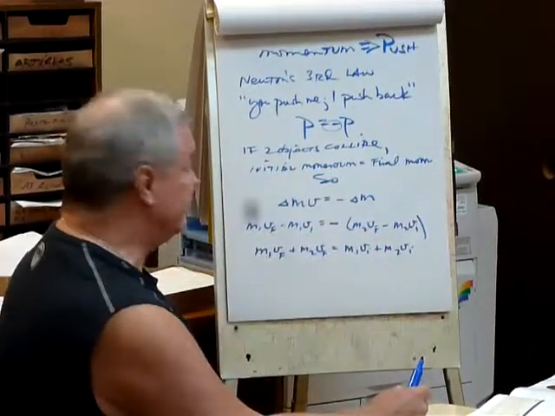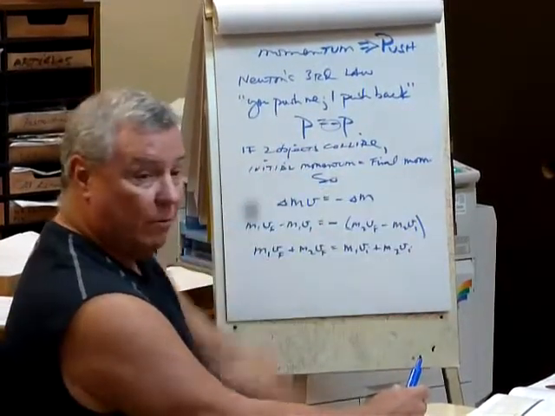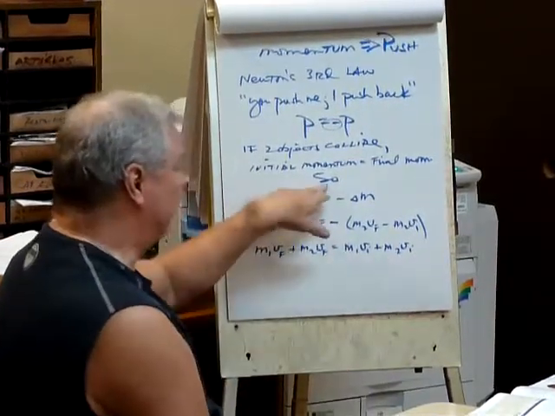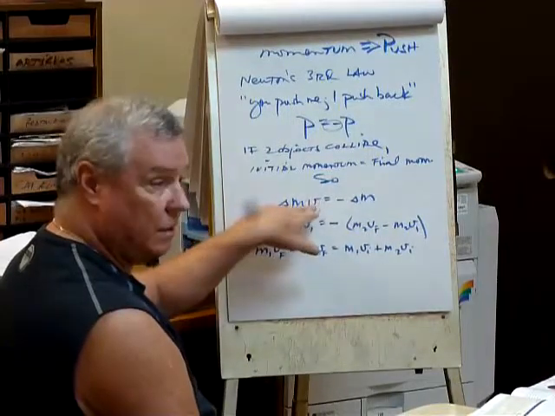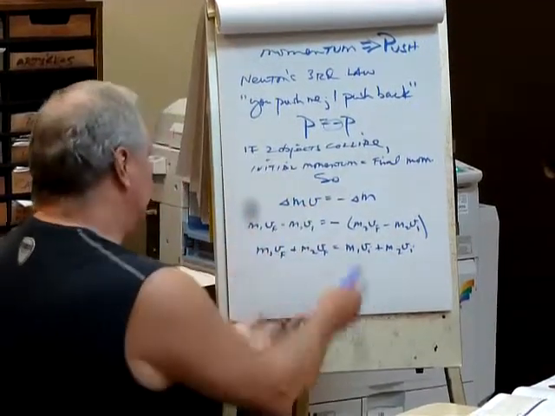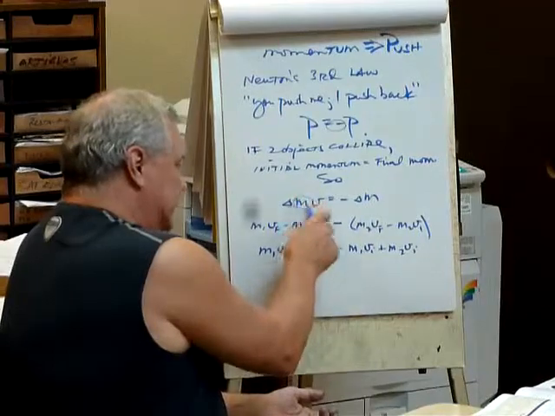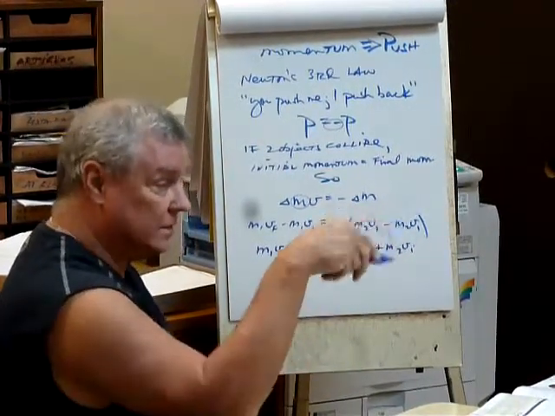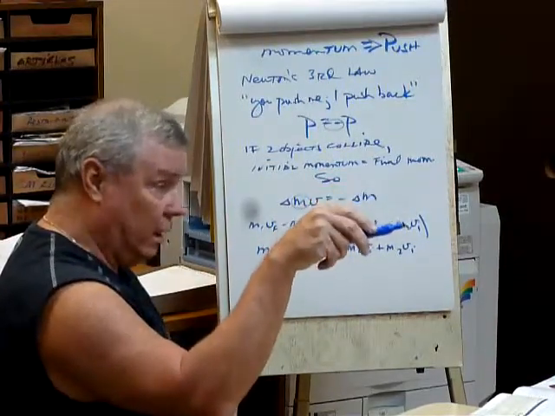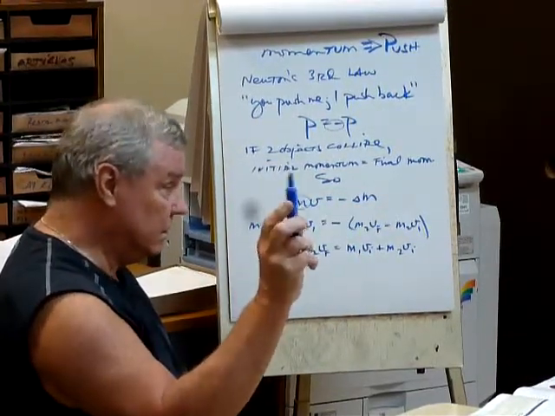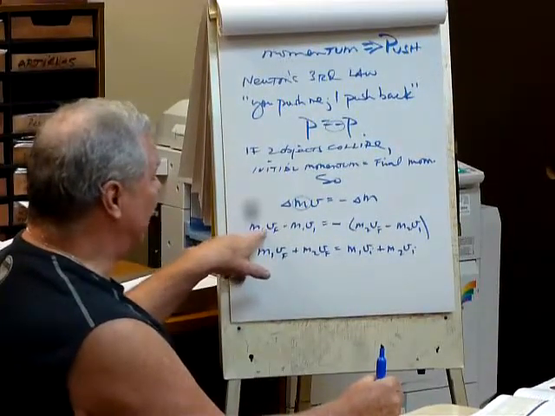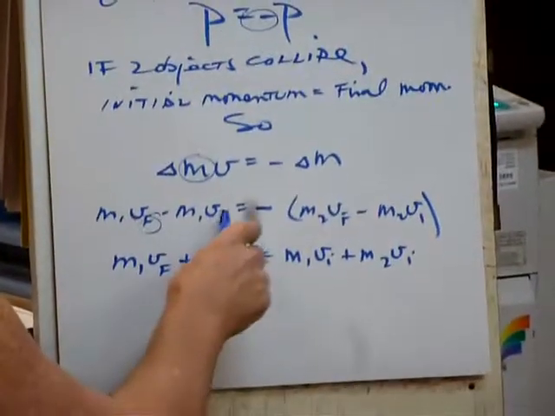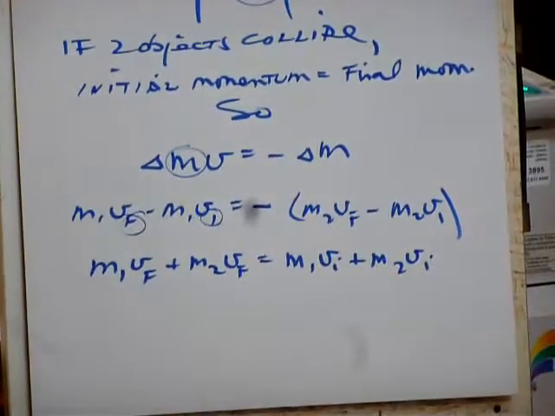If two objects collide, the initial momentum is going to equal the final momentum. True or false? True, Dan. So, break it down. What's momentum? Andrew said mass times velocity, right? But it's really change in mass times velocity. And since the mass doesn't change, what ends up changing? It's the velocity. So it's really mass, parentheses, V final minus V initial, which you can break down like this. Mass M1 VF minus M1 VI. Final versus initial. Everybody okay with that?